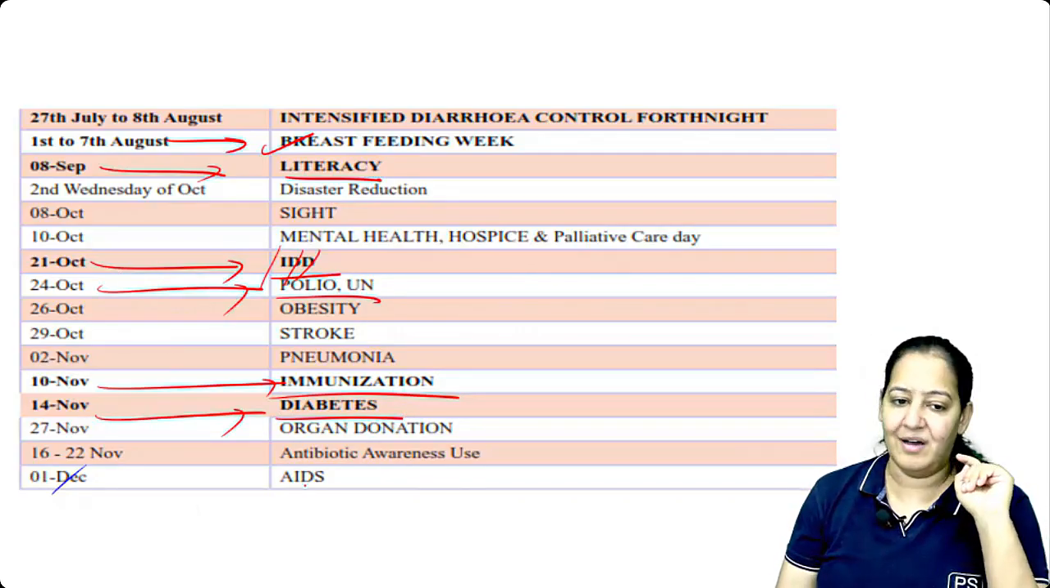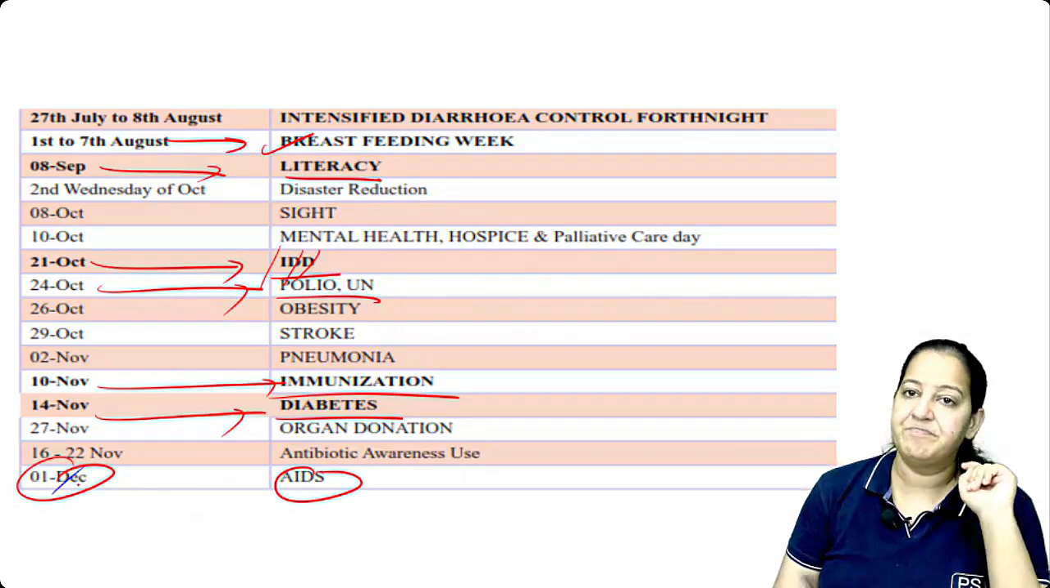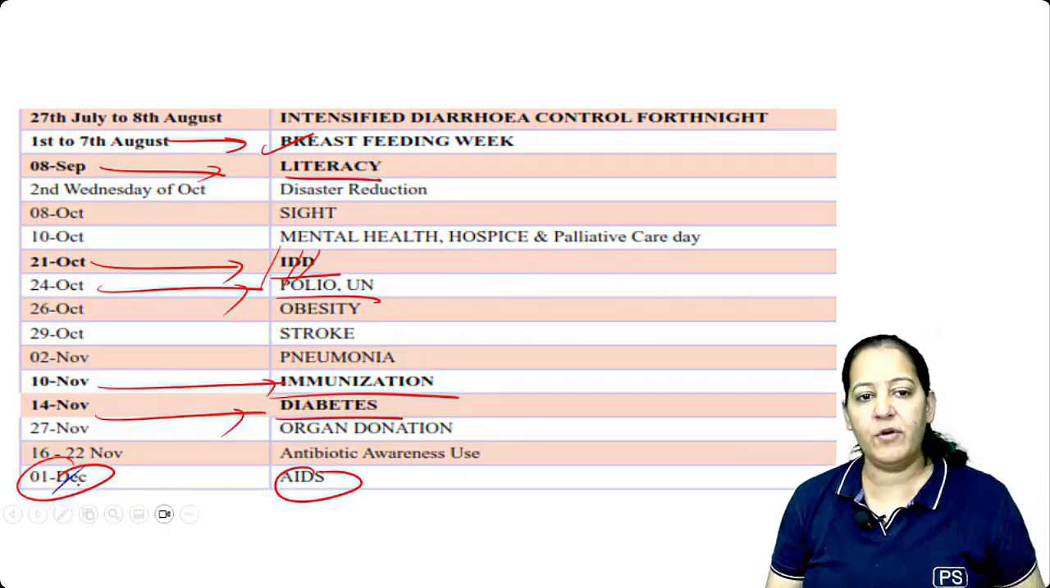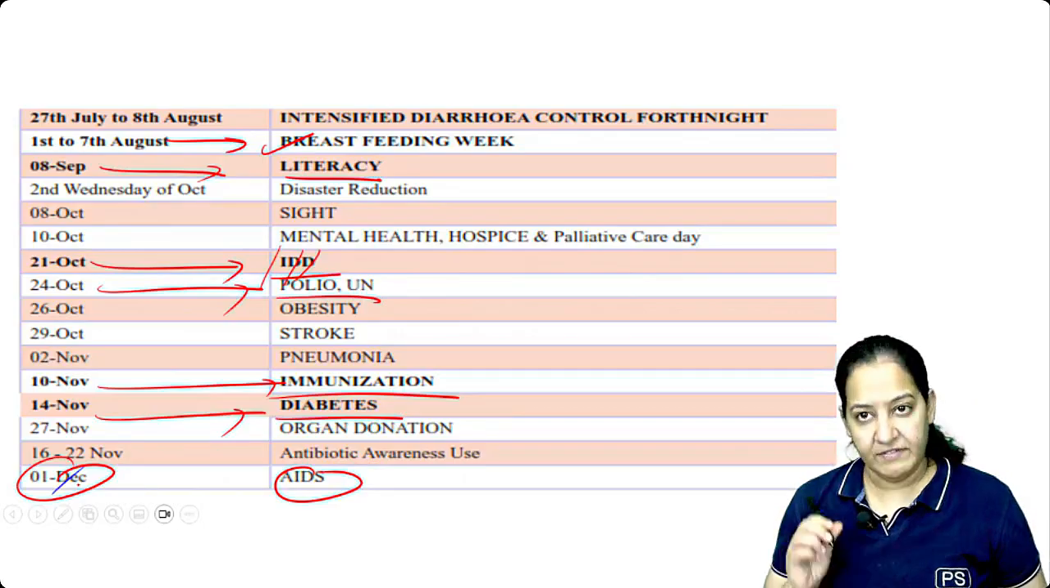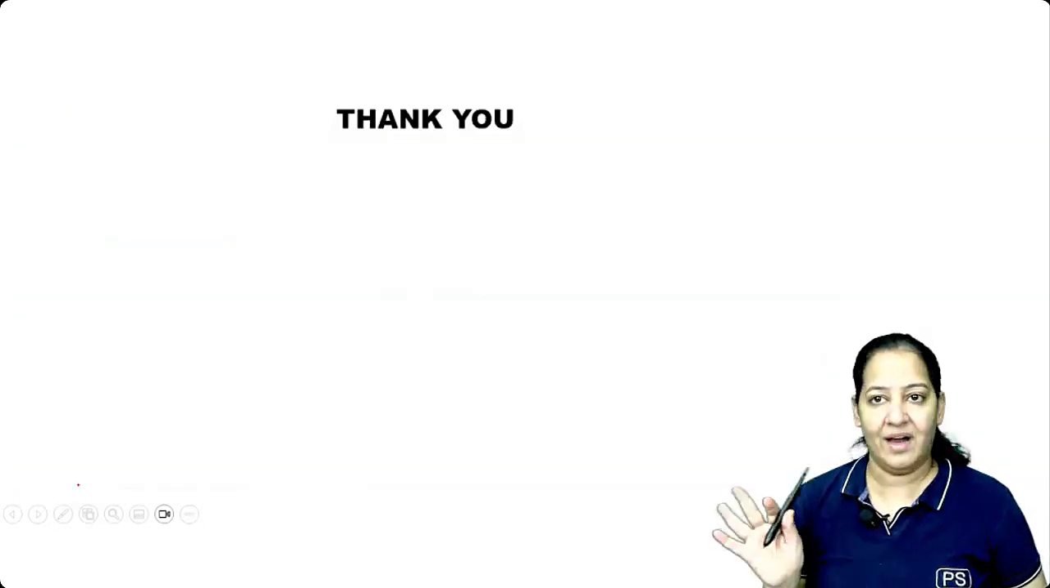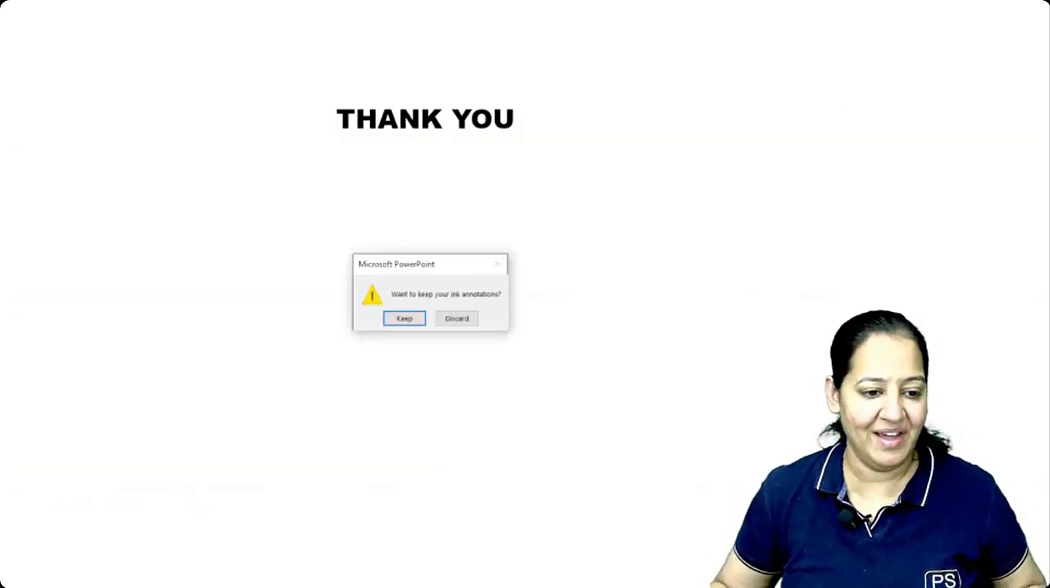Please learn it, learn it. AIDS Day is on 1st December. Got it? How many of you got it? Can we go ahead? So please learn it. We are done with this also.